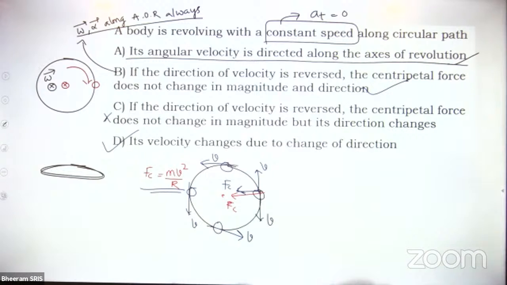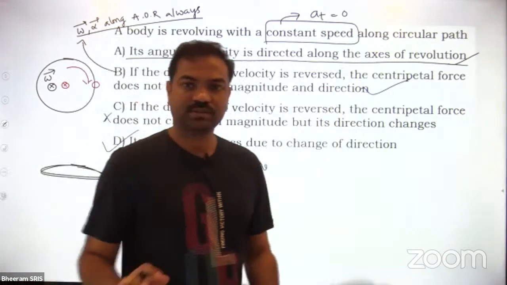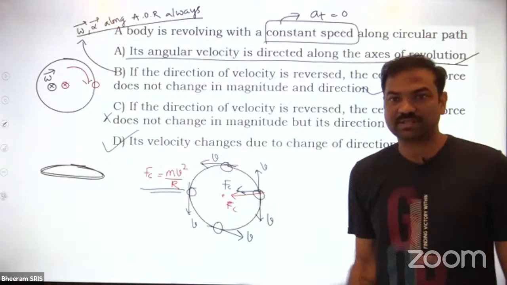So I have given this question actually for option A, angular velocity direction and alpha direction, so that you should have better clarity on the directions. Omega and alpha both will be along the axis of rotation.